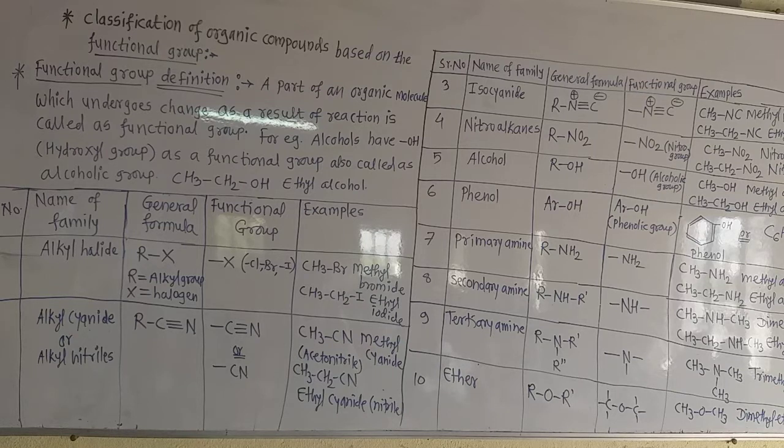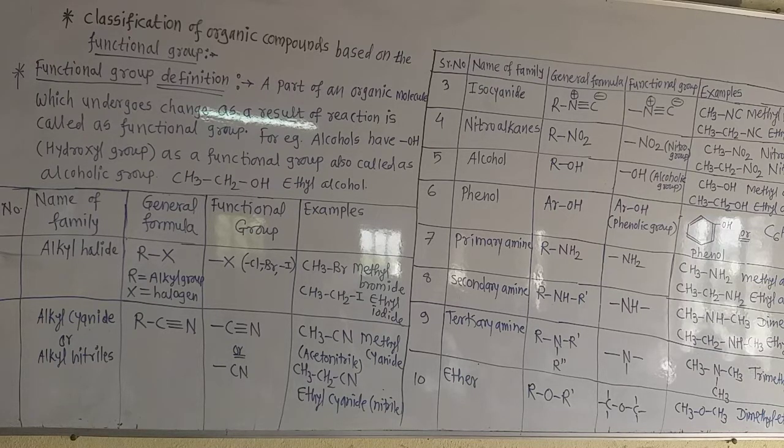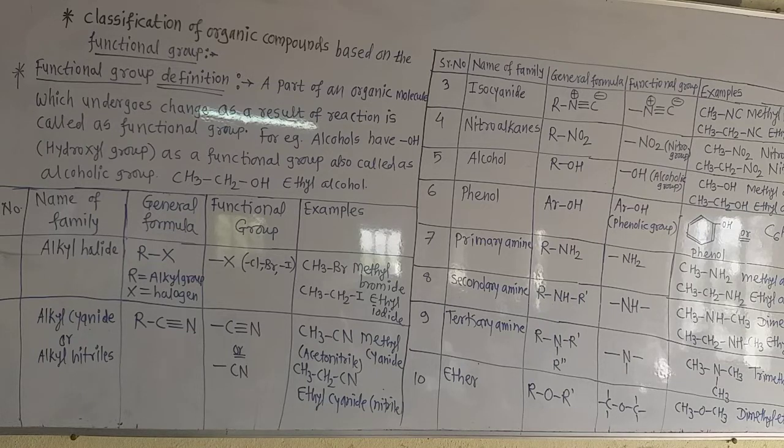So the functional group is the part of the organic molecule which changes as a result of reaction. That means this alcoholic group, the OH group in the alcohol, after reaction gets changed into another group. So the functional group is the part of the organic molecule which can change after the reaction. That means reactions are done at that group. That group is an atom or group of atoms.